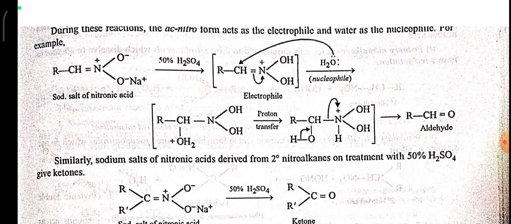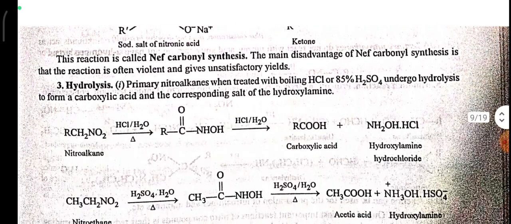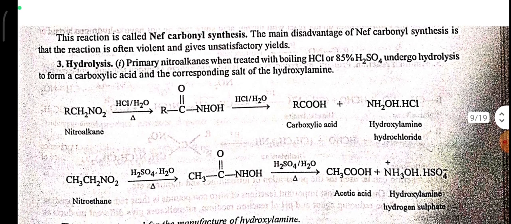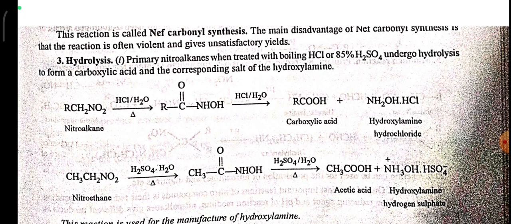For example, the sodium salt of nitronic acid reacts with H2SO4 to give the electrophile. The electrophile then interacts with the nucleophile to give the product, which is finally the aldehyde. Similarly, the sodium salt of nitronic acid derived from secondary nitroalkanes on treatment with 50% H2SO4 gives a ketone. This reaction is called the Nef carbonyl synthesis. The main disadvantage of the Nef carbonyl synthesis is that the reaction is often violent and gives an unsatisfactory yield.